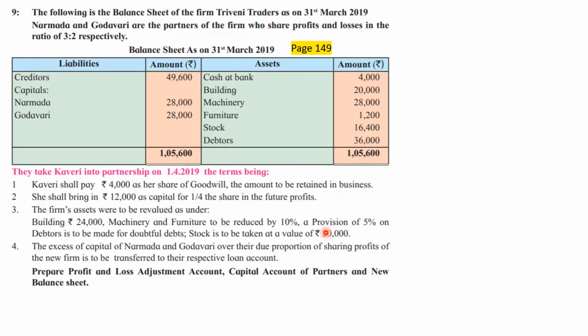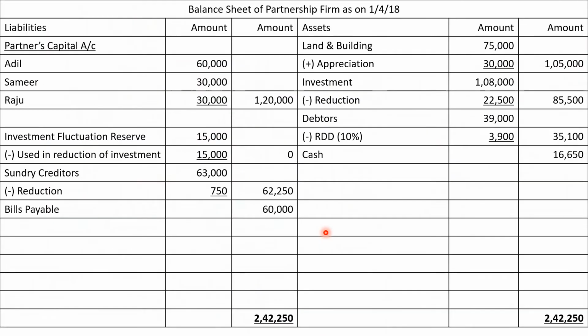Excess of capital of Narmada and Godavari over their due proportion of sharing profits in the new firm. New firm means new PSR is to be transferred to their respective loan account. Now I would like you to pay proper attention to this adjustment. The language of this adjustment is a little different as compared to the earlier two problems which we had seen. In question number 7,